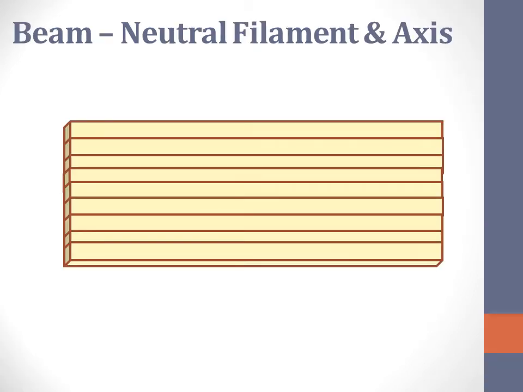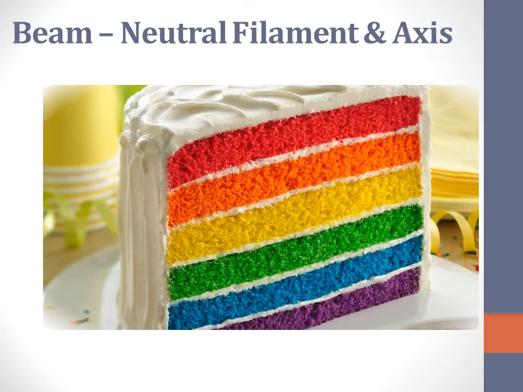Let us consider a beam of uniform rectangular cross section. A beam may be assumed to consist of a number of parallel longitudinal metallic fibers placed one over the other, called filaments. These layers of filaments in a beam can be thought of to be just like this vibrant multi-layered cake.